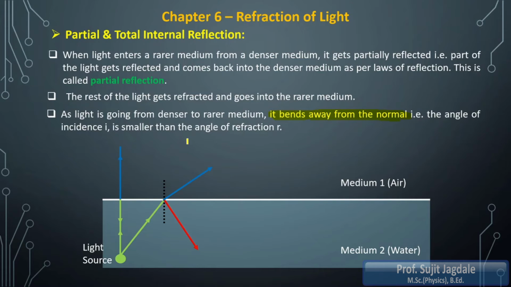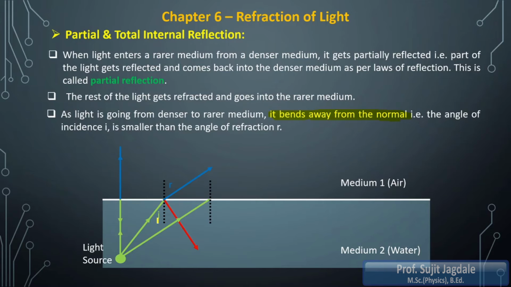That means which value is smaller here? Angle of incidence is smaller than angle of refraction. So here I and R, in the diagram you can easily observe that R is greater than I, because it is traveling from denser to rarer medium. This is in case of the second ray. Now I will consider another ray of light which is incident on that boundary, again traveling from water to air, that means denser to rarer medium.